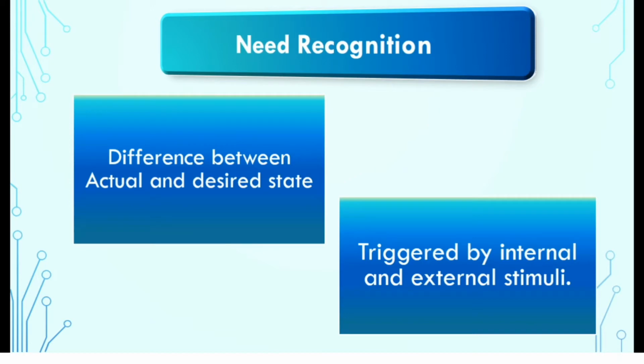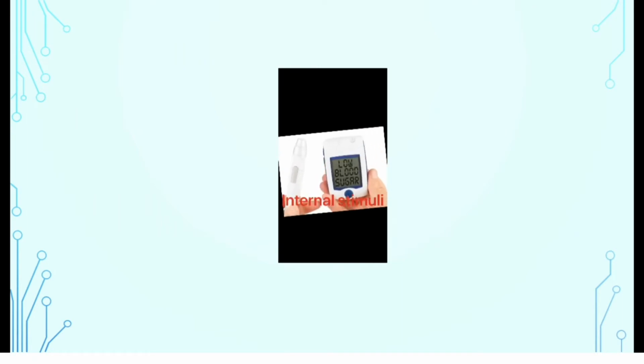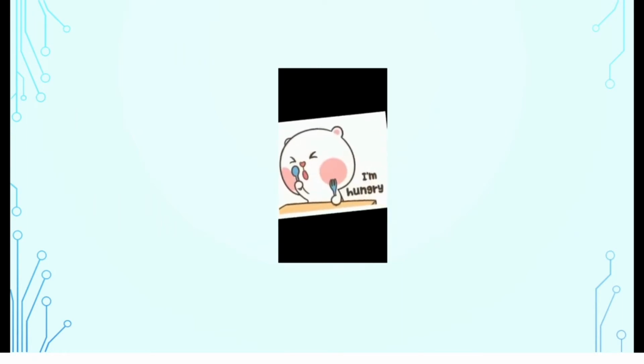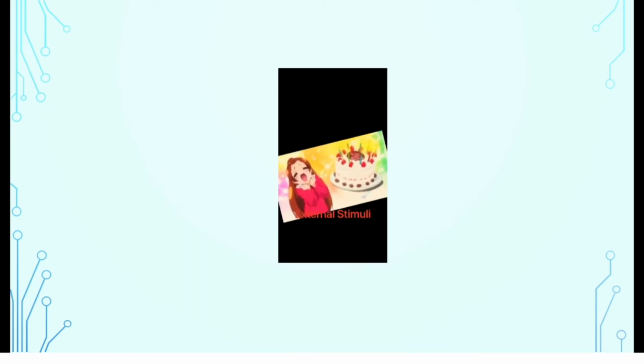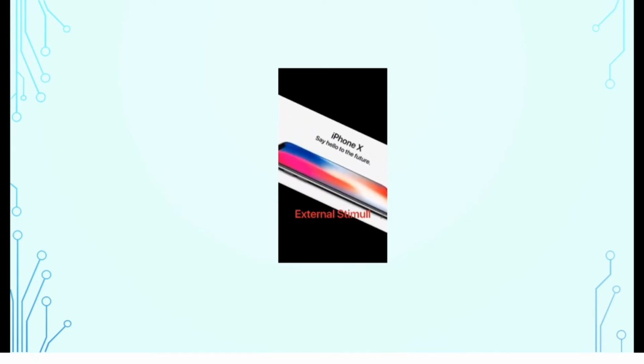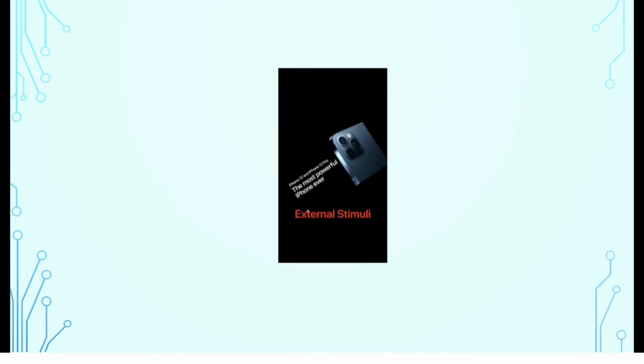When a person's normal needs such as hunger, thirst, etc. rise to a threshold level, we say that the need has been triggered by internal stimuli. For example, when the blood sugar level lowers, a person feels hungry and needs something to eat. On the other hand, external stimuli, that is, some external factors, arouse a need for a product. For example, a person passing from outside a bakery may start feeling hungry after smelling freshly baked cakes, or a person may be attracted to buy a new phone on seeing an advertisement or his friend's latest phone. Thus, marketers should gather information to identify the circumstances which trigger different needs.